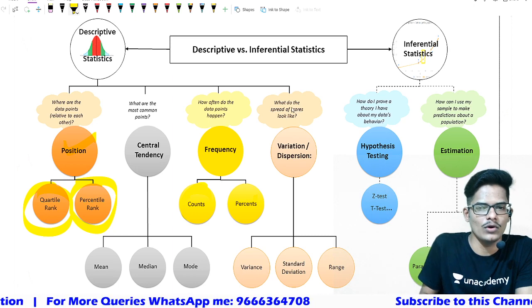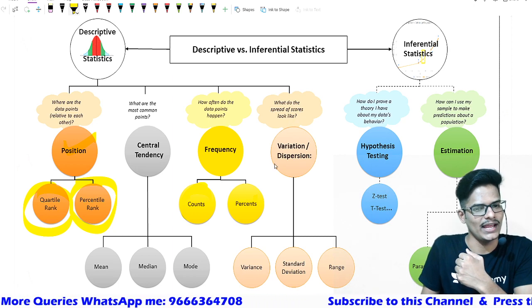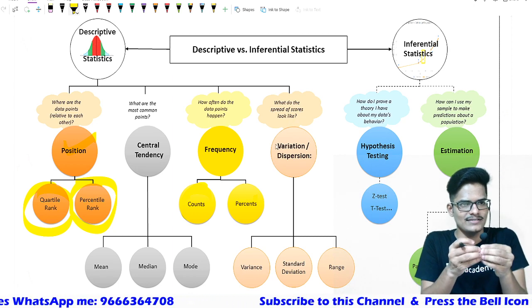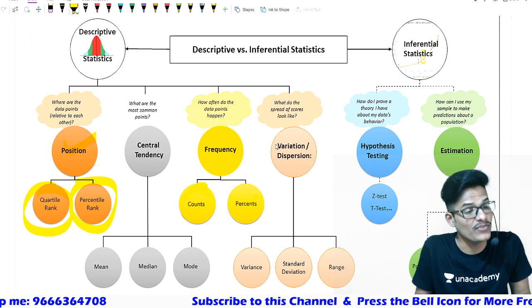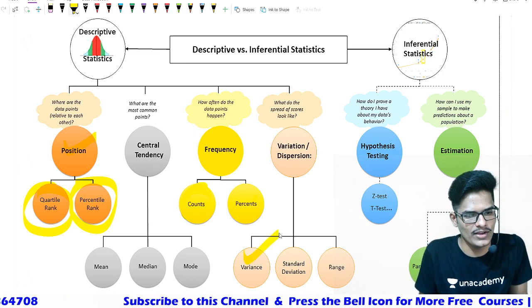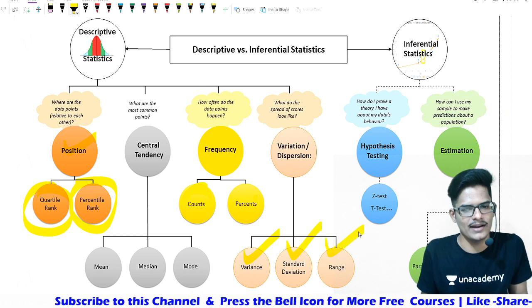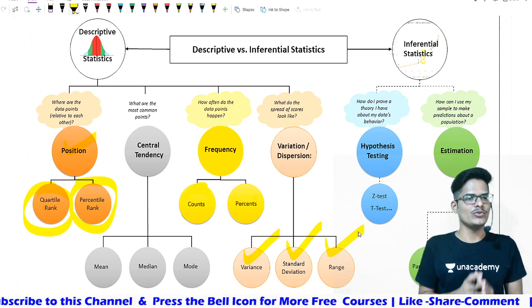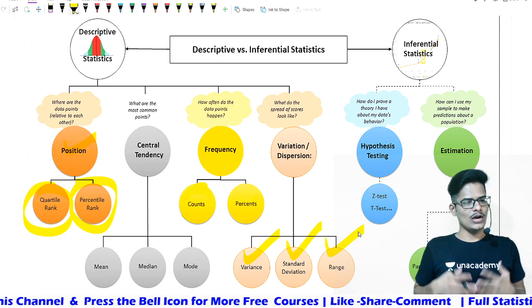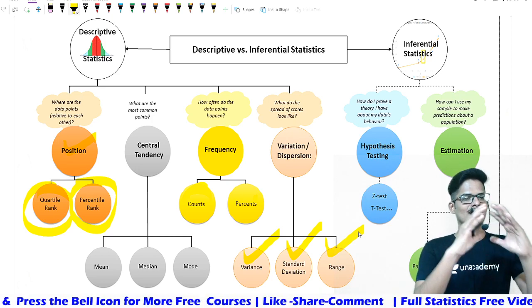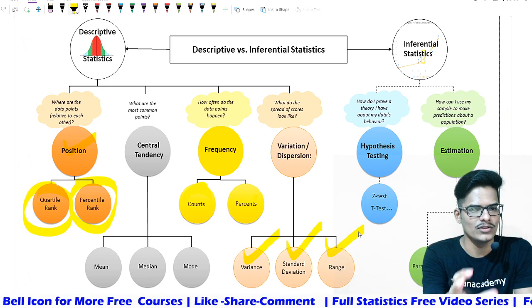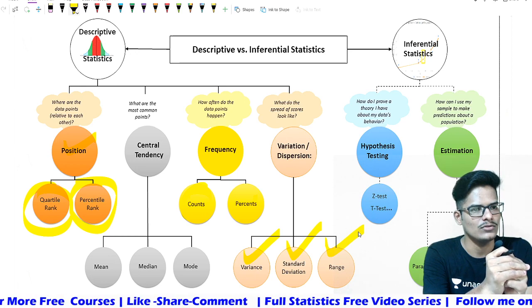Now what does the spread of the scores look like? Spread is nothing but dispersion, the difference, which is variance, standard deviation, and range. These are the three things that we will use in descriptive statistics. So now you have come to a conclusion that under descriptive statistics, these many methods are there to make a conclusion.